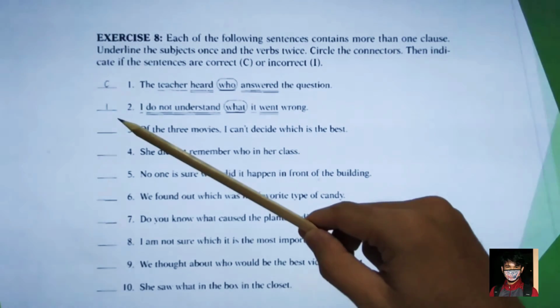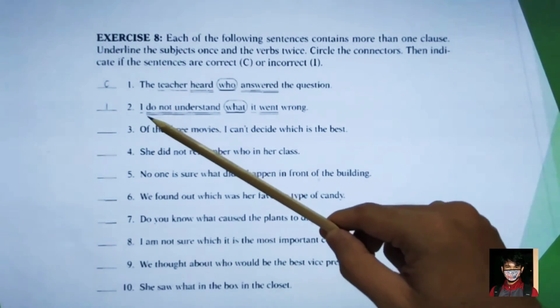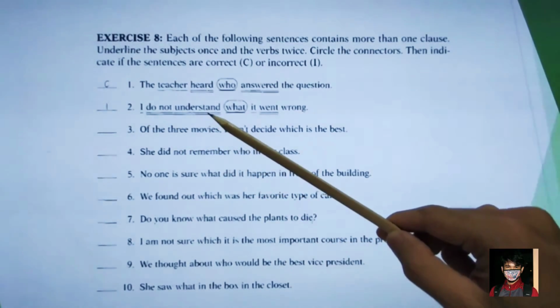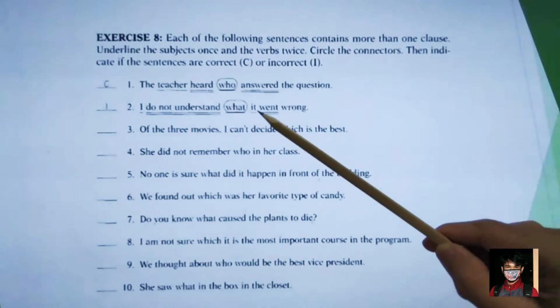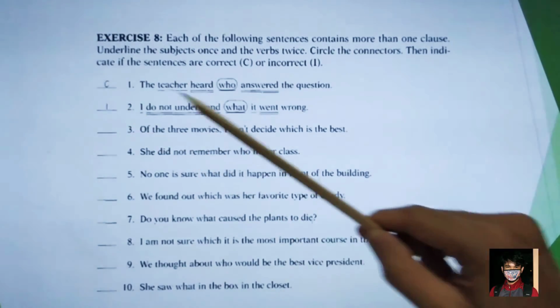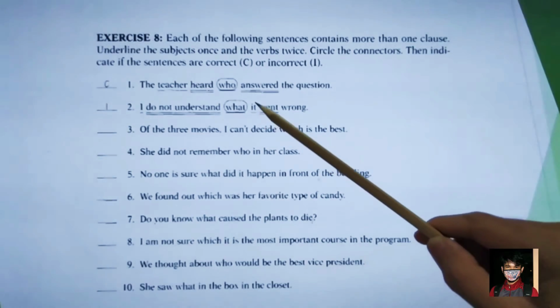Take a look at number 2. It is incorrect. Why? I is the subject, don't understand is the verb, what is the connector, and it went wrong. It is incorrect because there is a subject here.